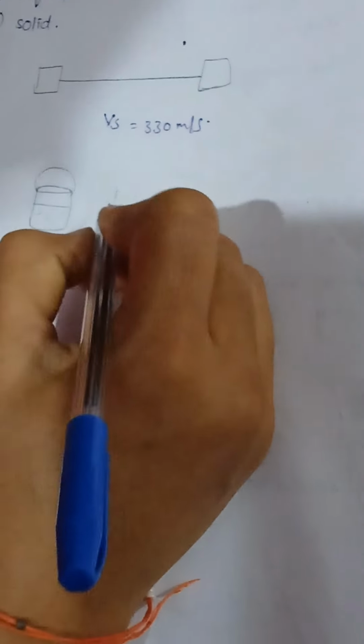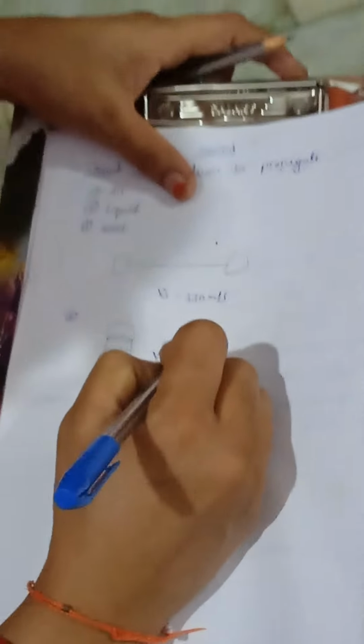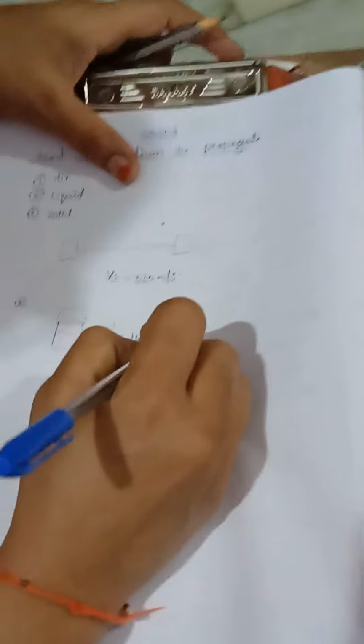That's why liquid has a strong intensity when compared to air. The speed of sound in liquid is 1490 meters per second.